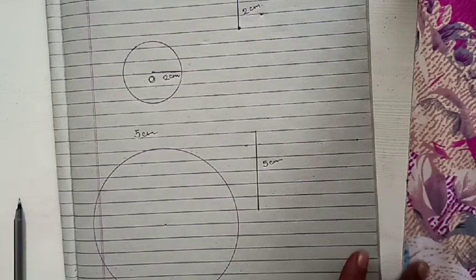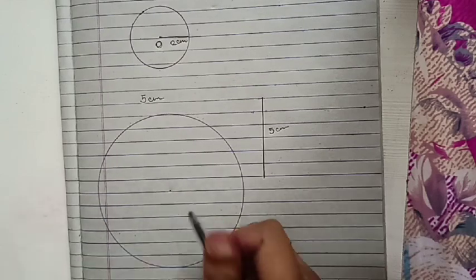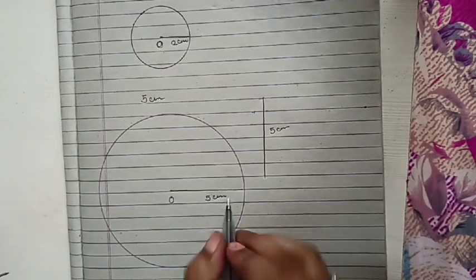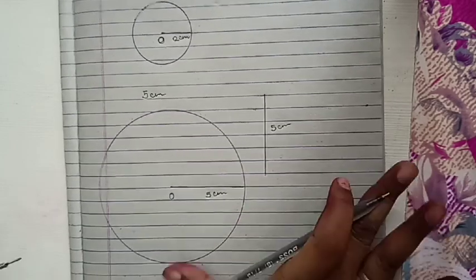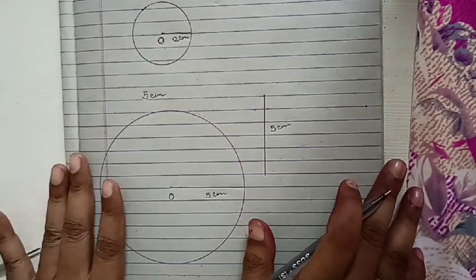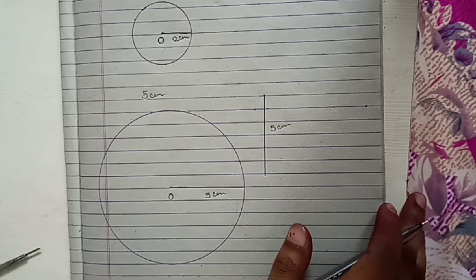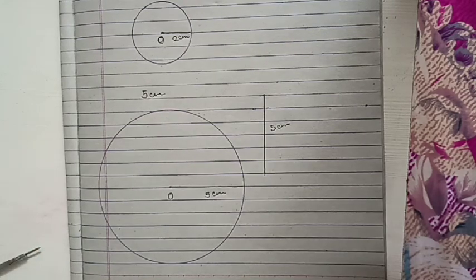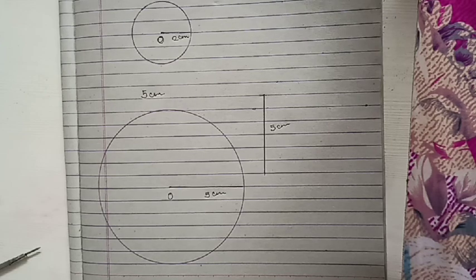Clear? After making a circle, you will write: this will be a 5 centimeter circle. I hope you understand how to make a circle. Okay, so in the next video we are going to learn about the relation between radius and diameter.